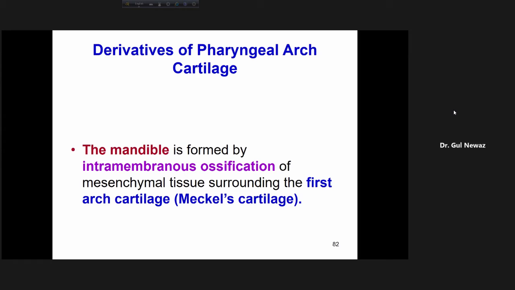Then I will ask you, what are the types of ossification? What will the answer be, madam? Intramembranous and intracartilaginous. Then I will ask you, what is the difference? The answer should be, madam, intramembranous bone will be deposited in a membrane. First there will be a membrane, and bone forms there. And what is intracartilaginous? There will be a cartilaginous model, a hyaline model, and over that bone will be formed. That is intracartilaginous. And when bone deposition happens over a membrane, that is intramembranous.